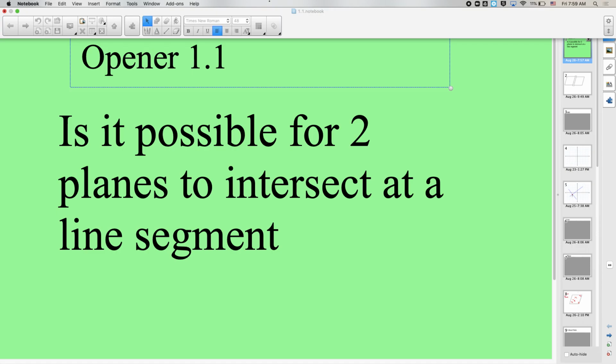Start into section 1.1. Chapter 1 deals with the essentials of geometry, introducing some of those things that you're going to need, like points, lines, planes, and those ideas and those concepts. Your opener here today says, is it possible for two planes to intersect at a line segment?